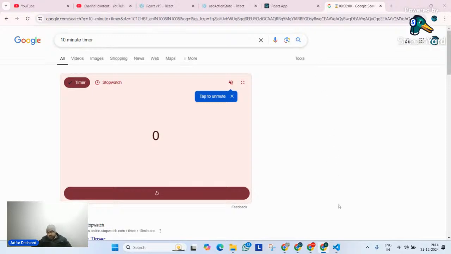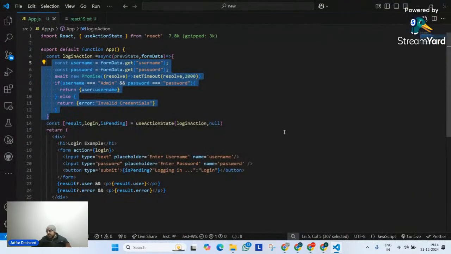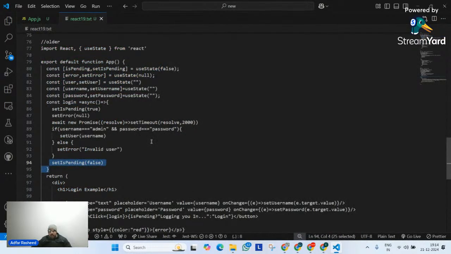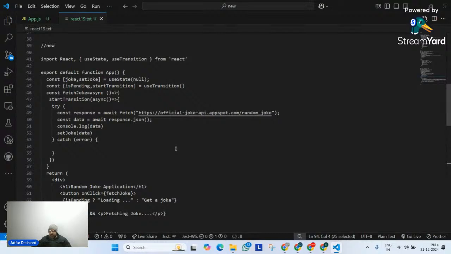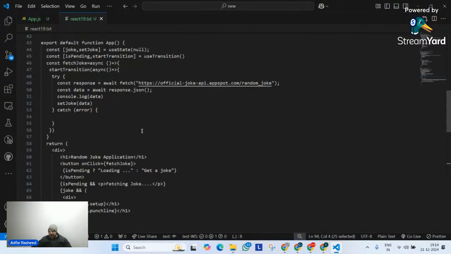Let's go back to our VS Code and understand these things again. We saw that useTransition is especially made to display a different user interface until an action is completed. So we do not have to define a separate state and manually control it; instead, we can simply pass it in startTransition and it is done.